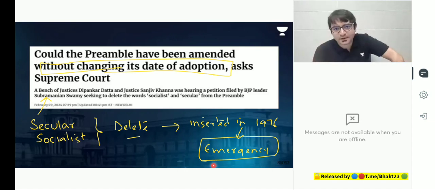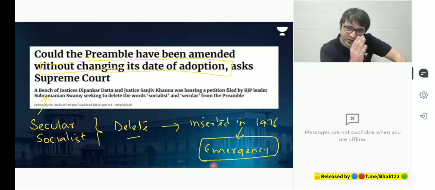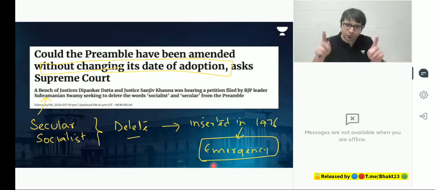But now the Supreme Court is asking another counter question. Without changing the date, can any other part of the preamble be amended? Now, what exactly would be the judgment of the court? We will have to keep a watch on it, track it, and then we will have an elaborate discussion on that judgment. But this is what the preamble is.